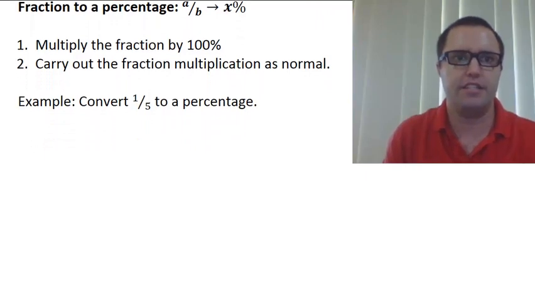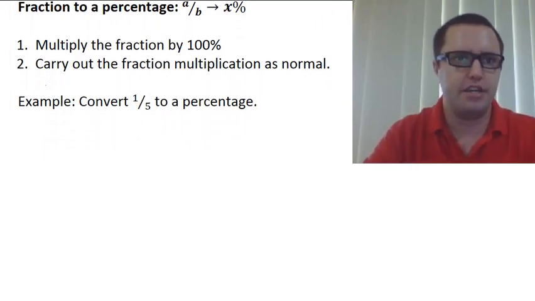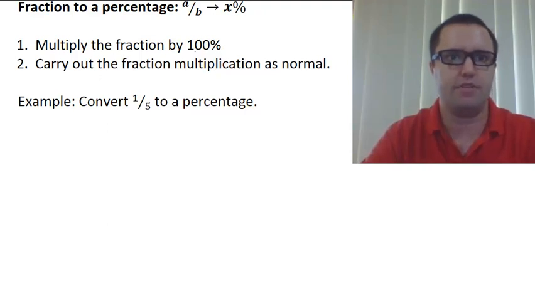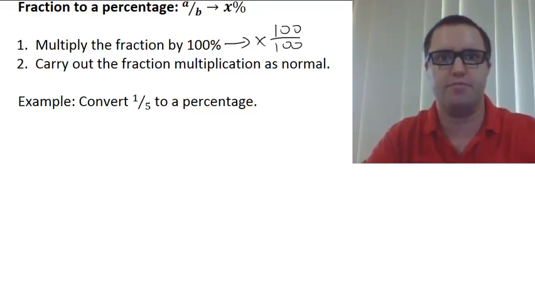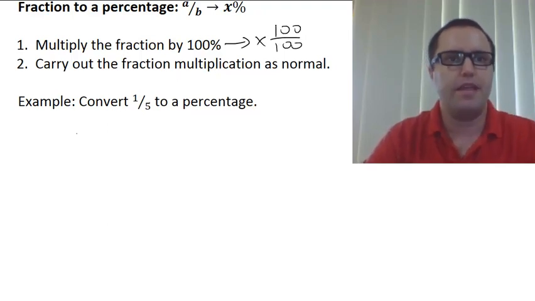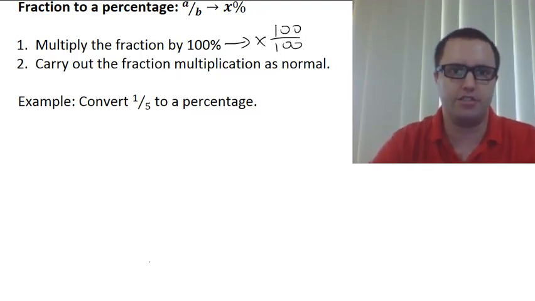Okay, changing from a fraction to a percentage. Right, so there's a couple of things we're going to do here. We multiply our fraction by 100%. Now remember that this is the same thing as saying timesing by 100 over 100, which we know is fine because that's the same thing as timesing by 1. Then we carry out our fraction multiplication as normal. Right, so convert 1 over 5 to a percentage.